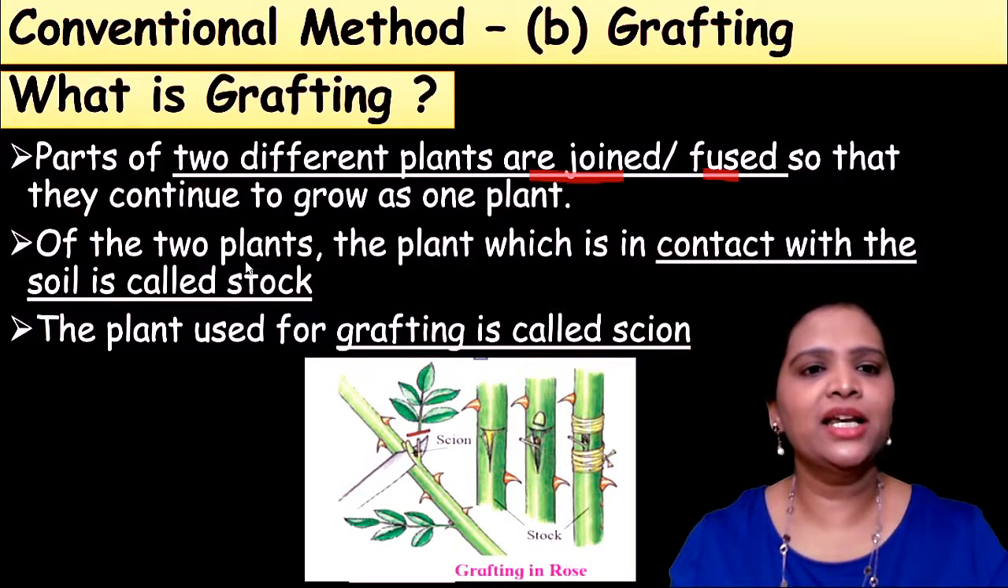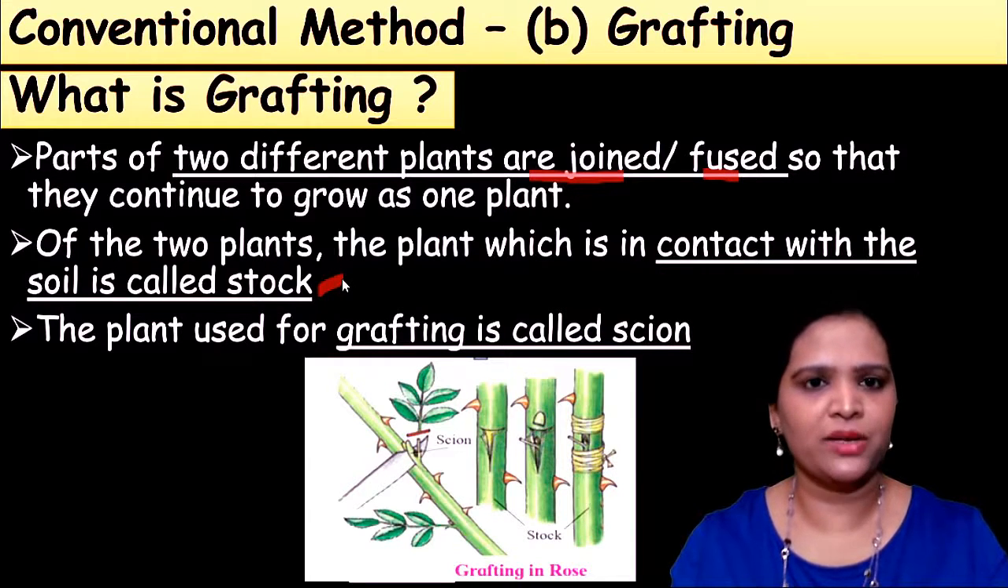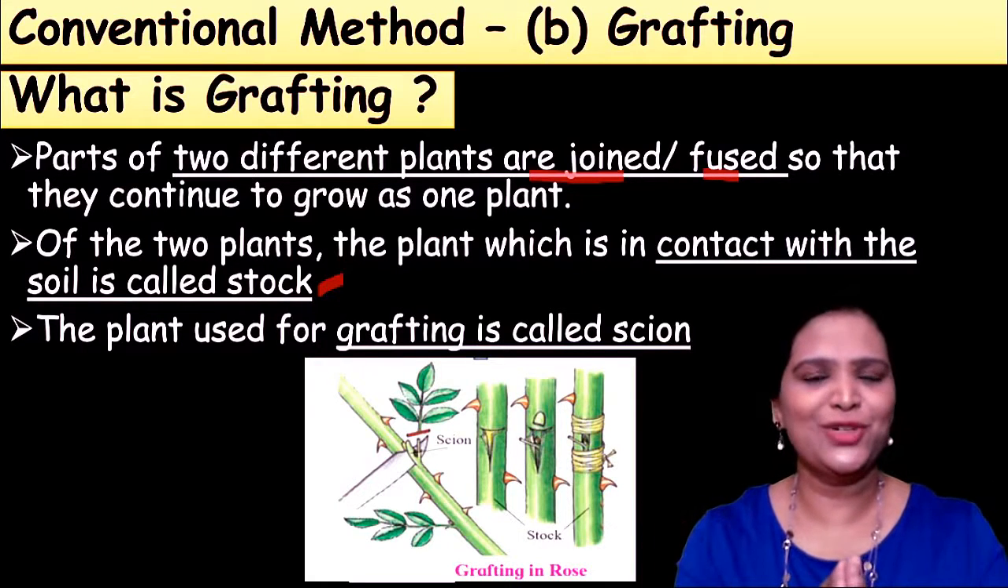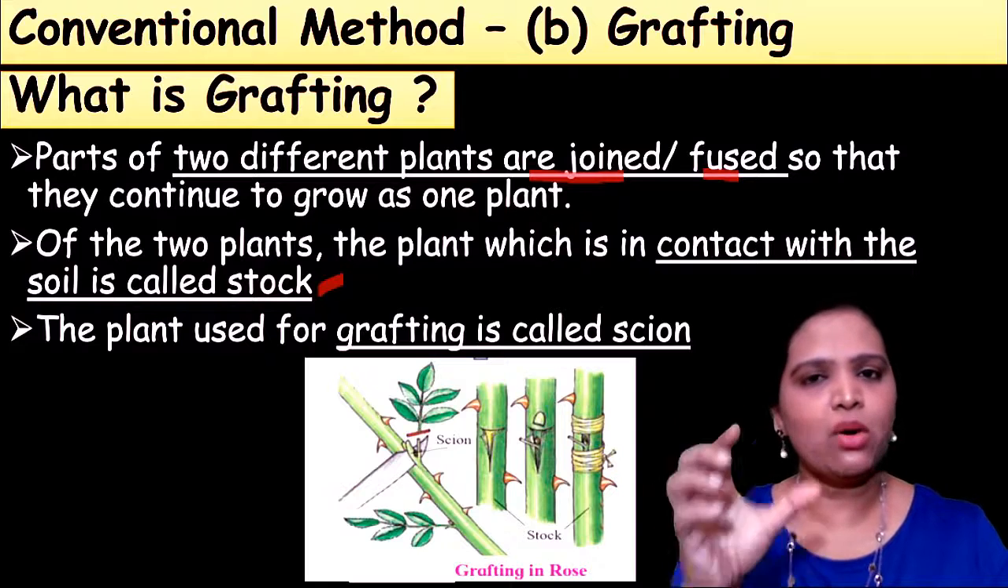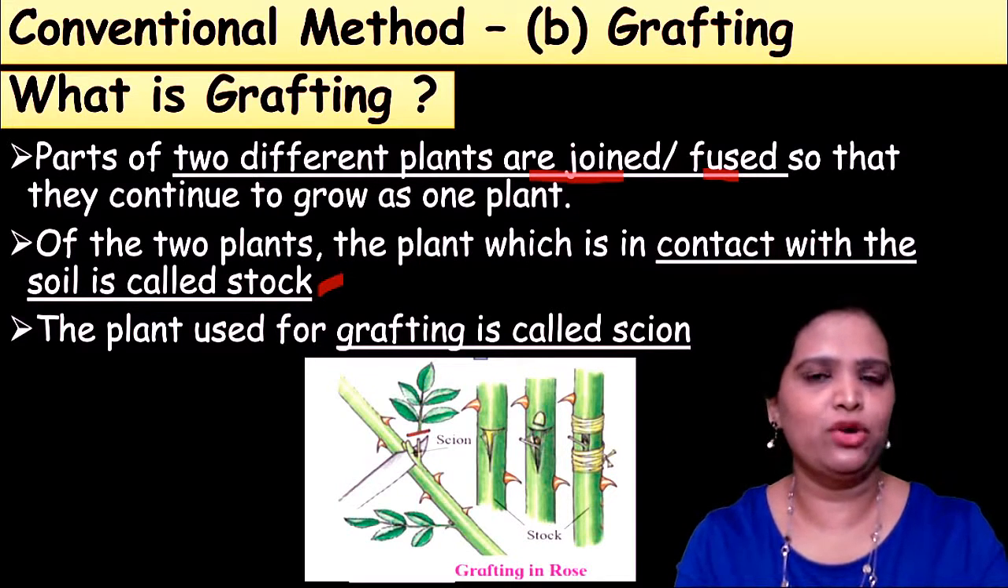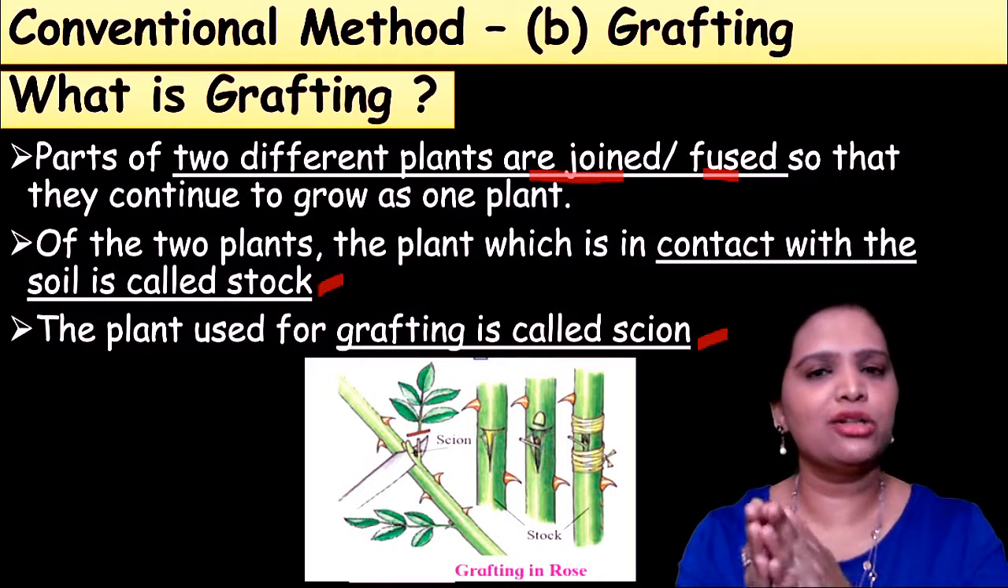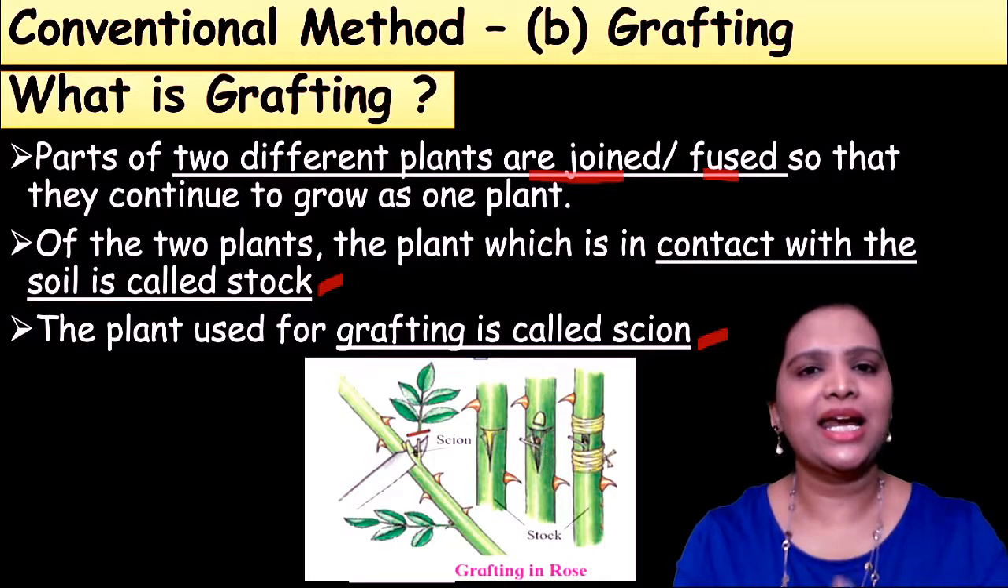Of the two plants, the plant which is in contact with the soil is called the stock. We are taking two plants and going to graft or join them. One plant will be in its original position, in its original soil environment. That plant is called the stock. The other plant which we are going to join with it is called the scion. So we give two names here: the stock is the standing plant, and the scion is the grafting plant.